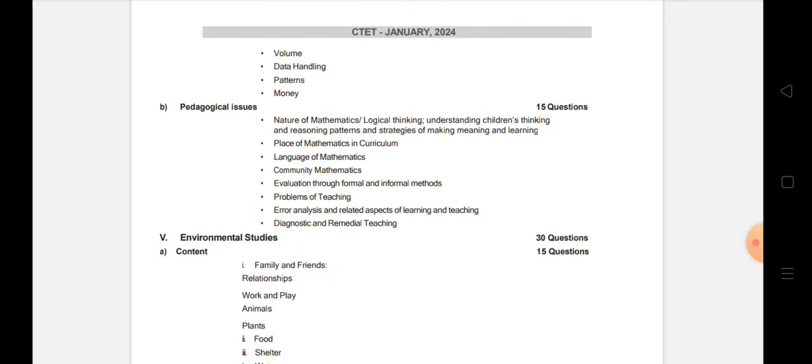So I would like to request you to do the needful for your sake, for your future, for your family, as soon as possible. All right, so take your call and do the best, and wishing you all the best for your examination on the 21st of January 2024. Hope to see you pass with flying colors.